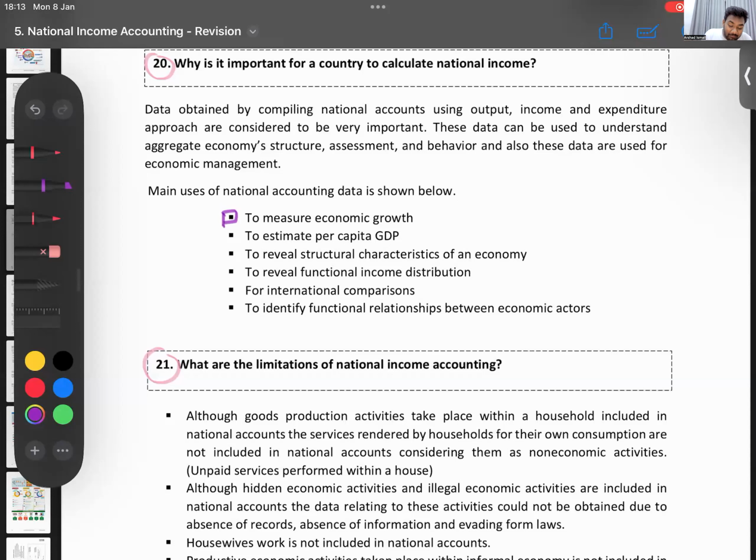We can estimate per capita GDP. What is per capita GDP? We will learn. That is, you take the GDP divided by the population. Roughly how much is Sri Lanka's per capita GDP in 2022, in US dollars? Roughly, anyone knows?